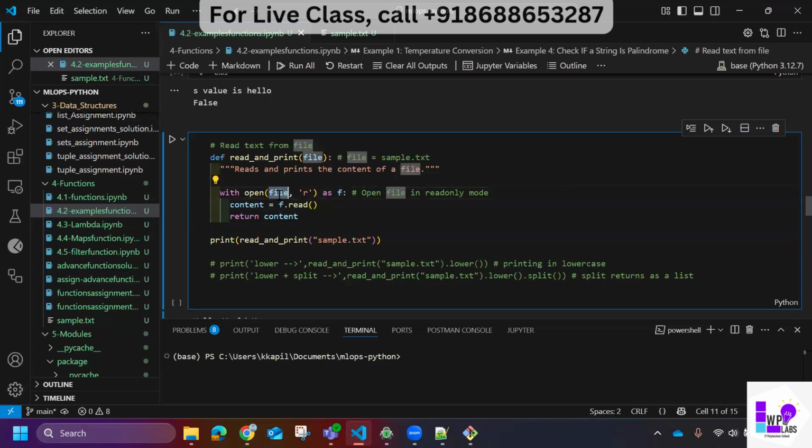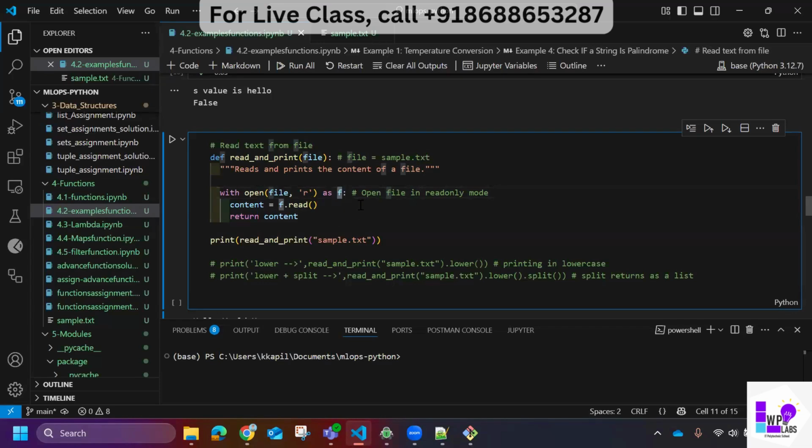Now I can refer to this file, or this opening of the file, with this single word, f. So now I do not have to use this variable. I can refer to all future operations after this line with only the word f.